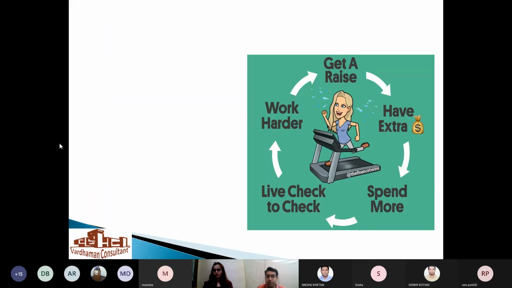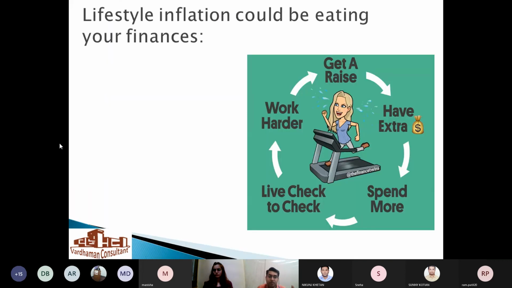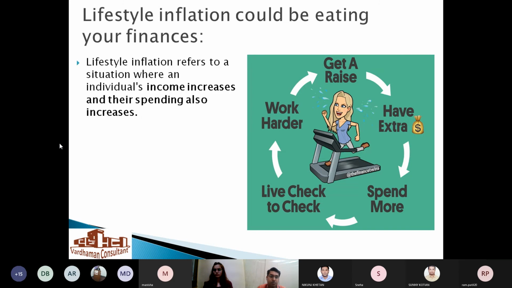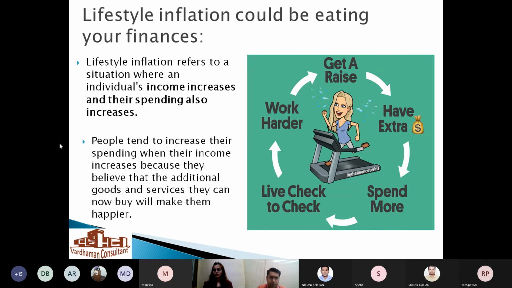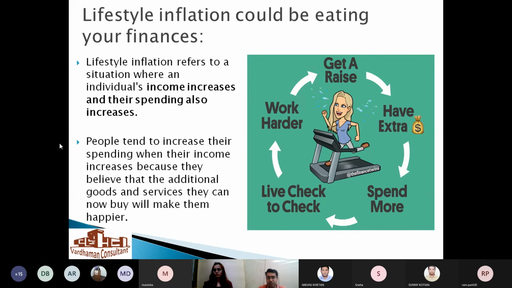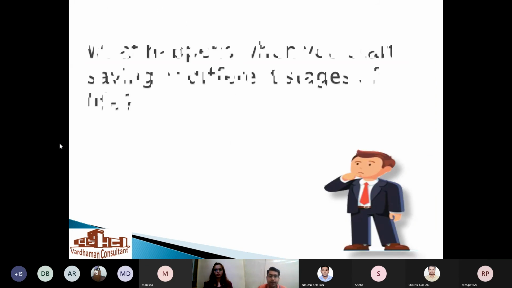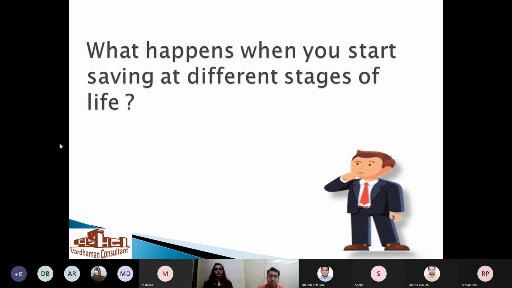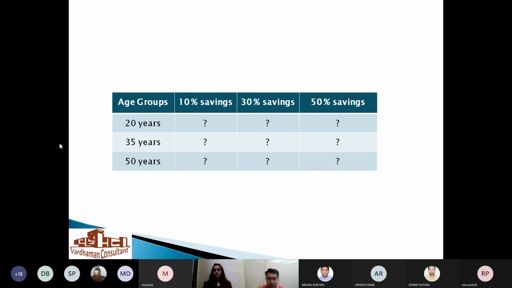Okay. So this is the lifestyle inflation which I was discussing about. This is more or less already discussed, so I won't put much focus here. I'll skip this and go ahead. So what happens when you start saving at different stages of life? We have made a table of saving at different stages of life and what could be the effect on your retirement corpus. So let's go through that.